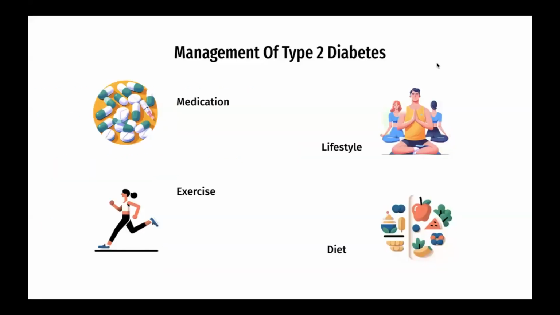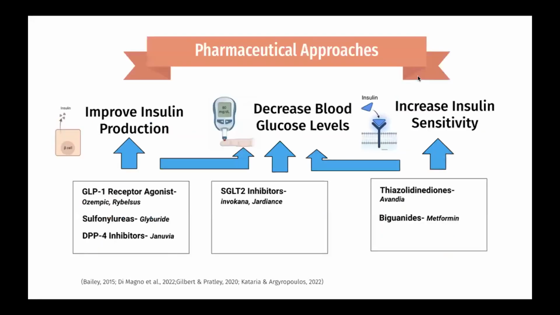Effective type 2 diabetes management includes a holistic approach that blends pharmaceuticals with lifestyle changes, as well as taking into consideration physical activity and diet. In the realm of pharmaceutical approaches, all medications decrease blood glucose levels. Some medications like metformin improve insulin sensitivity, and some like Ozempic stimulate insulin production.